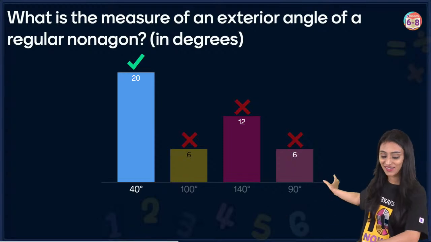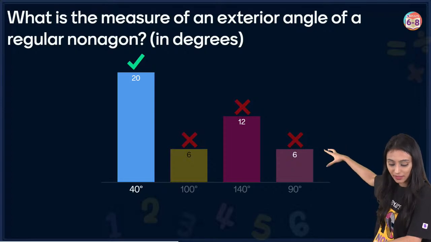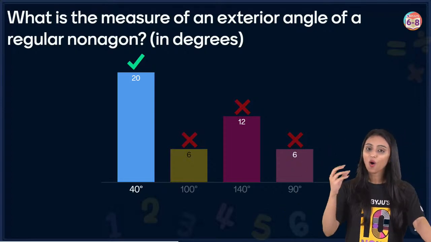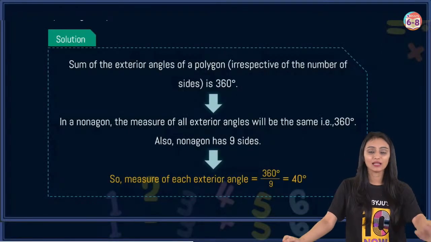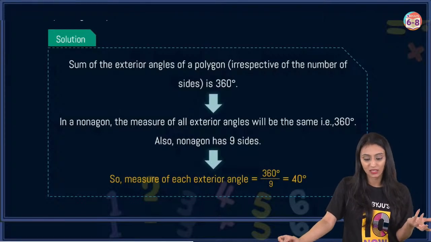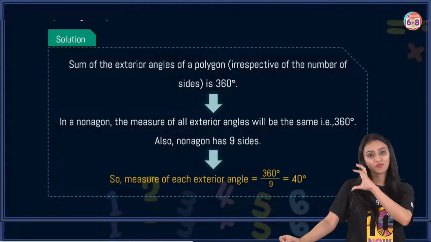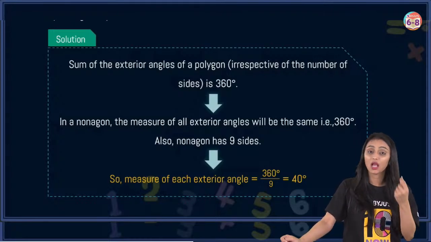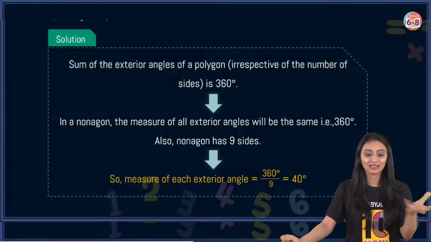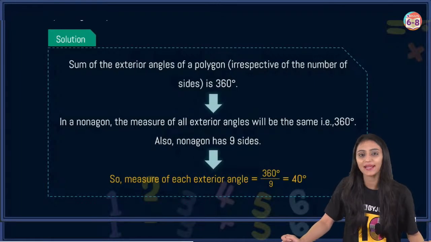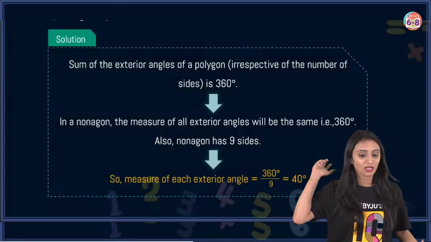All right, so we can see answers here. 40 degrees is the first one. That's the answer. Some are saying 100 degrees, 140 degrees, 90 degrees. How are we getting this? All we need to know to answer such questions is a simple formula. The sum of the exterior angles of a polygon, irrespective of the number of sides, is 360 degrees. In a nonagon, the measure of all the exterior angles will still remain the same, 360 degrees. But a nonagon has 9 sides. So the measure of each exterior angle is going to be 360 degrees by 9. That's 40 degrees. Doesn't matter how many sides it has, the formula is still the same: 360 degrees divided by the number of sides. So this has 9, simply 40 degrees.